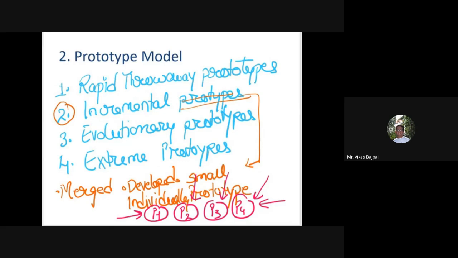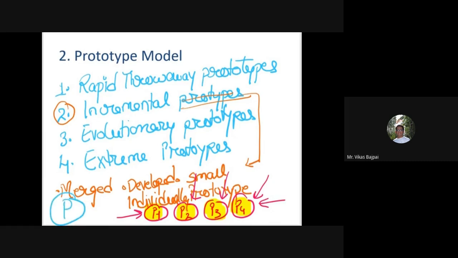So once all these things reach the final stage, that means P1 reaches final stage, P2 reaches final stage, P3 reaches final stage, P4, then this end product will be a bigger P, that would be nothing but P1 plus P2 plus P3 plus P4, and ultimately it will be reducing a good amount of time.